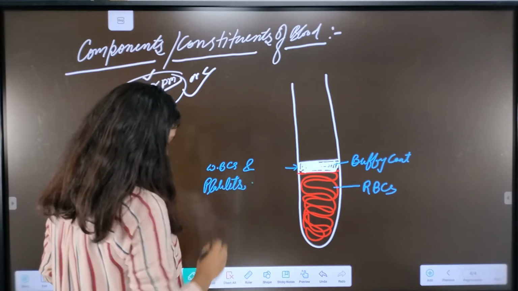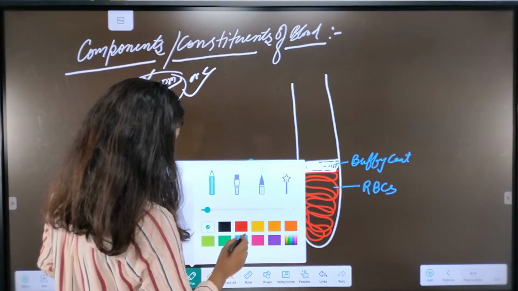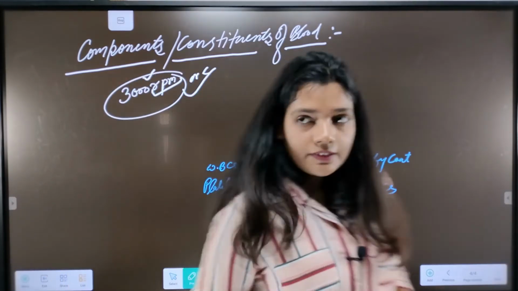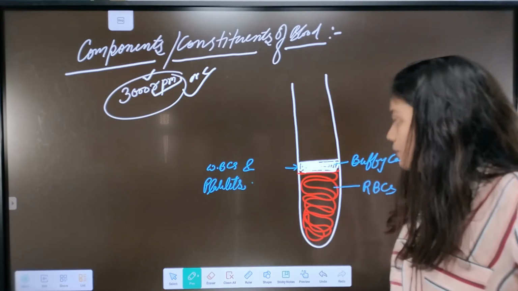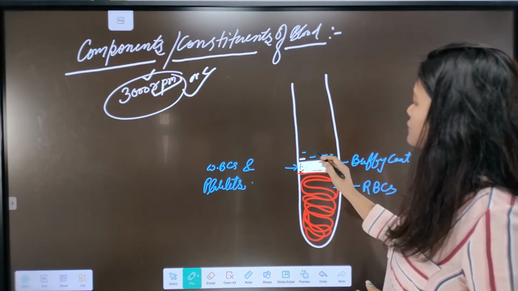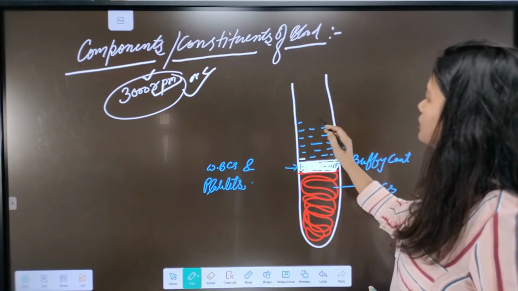Okay, next, the uppermost part of the test tube will be acquired by the extracellular matrix, which means by the plasma.